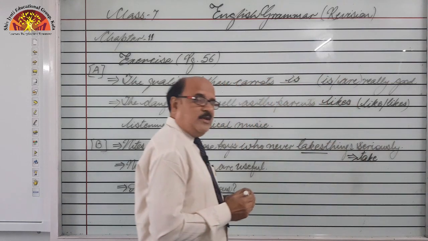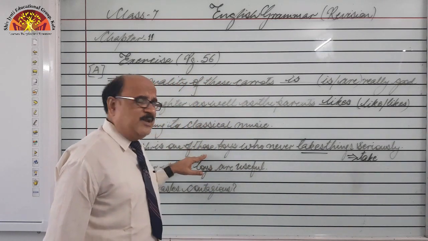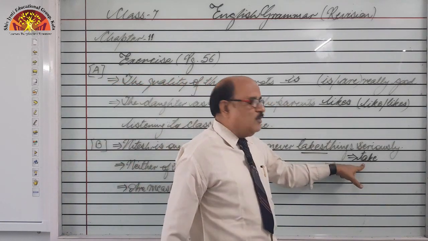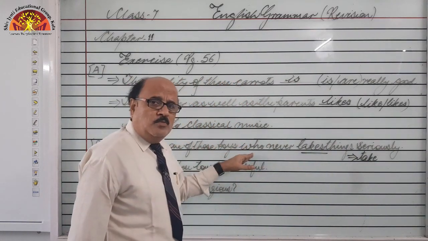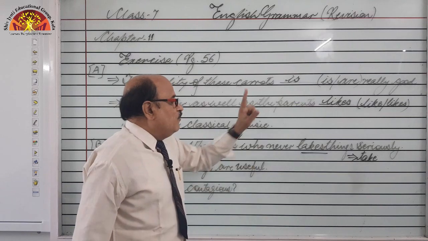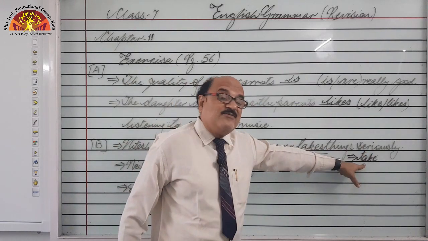Its correct answer will be take. If only one of has been given, the verb will always be singular. But if one of plus who, whom, whose, like this, then the verb will be plural. So take will be used.